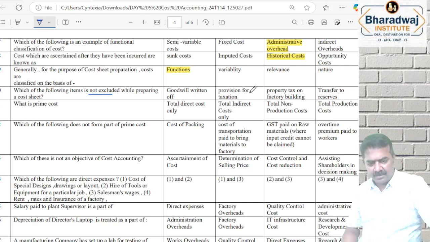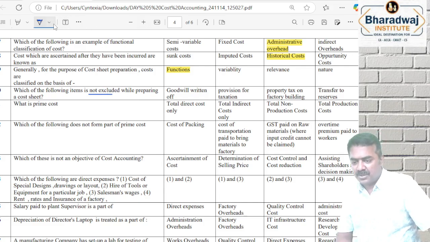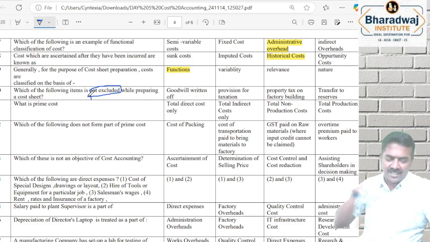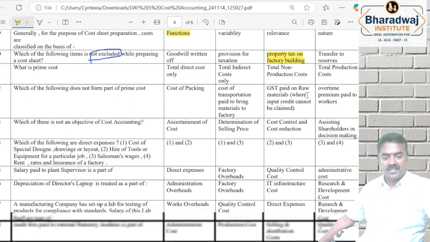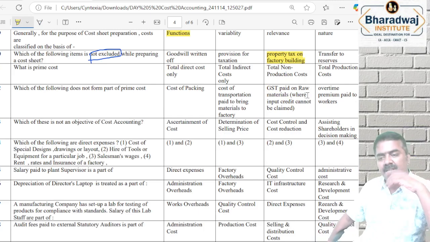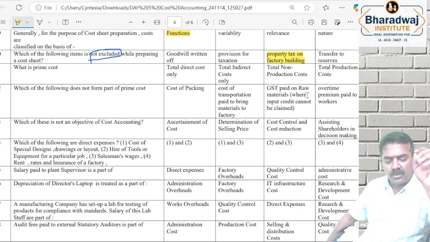Goodwill, provision for tax, property tax, transfer to reserves. Oh, sorry. I read the question wrongly. Which are not excluded. Not excluded means included. Which are not excluded means which are included in preparing the cost sheet. Property tax on factory building is part of factory overheads. Which are included? Property tax on factory building is part of which one? Factory overheads.